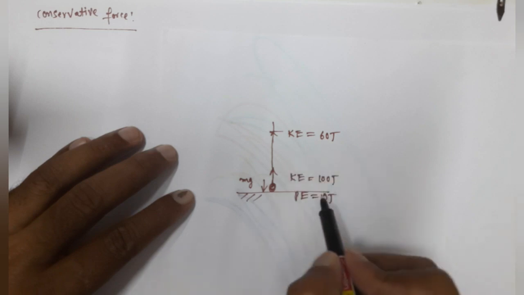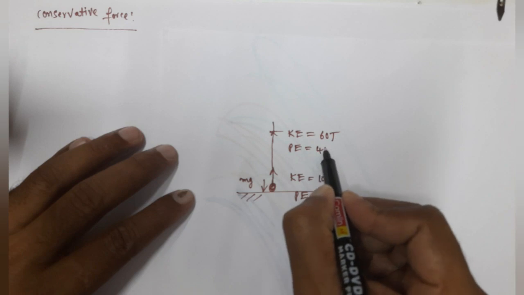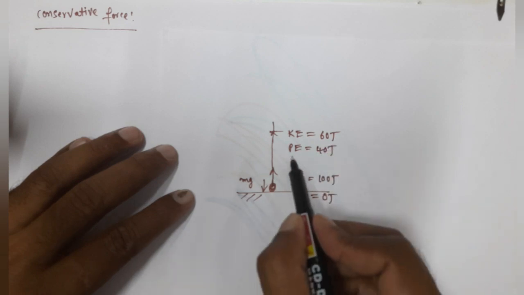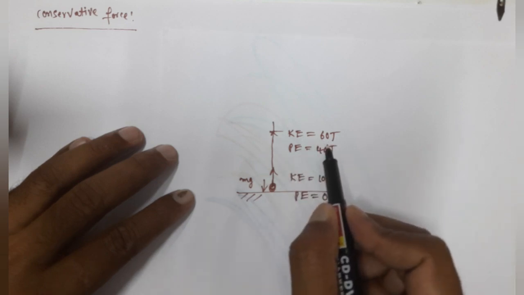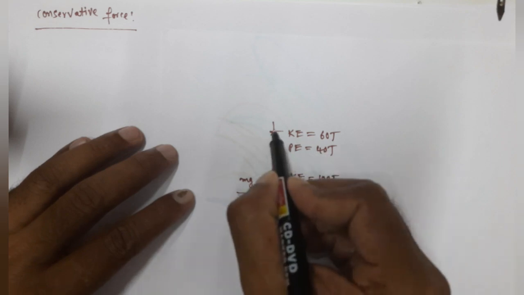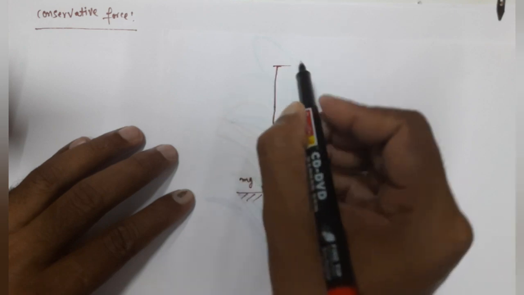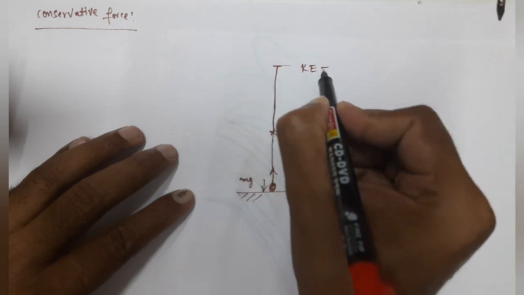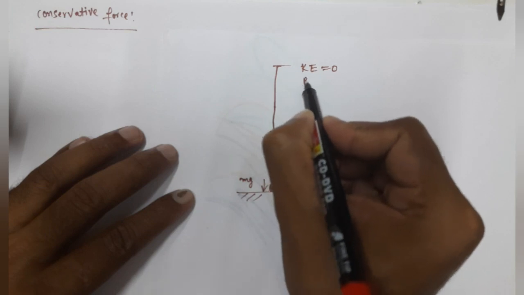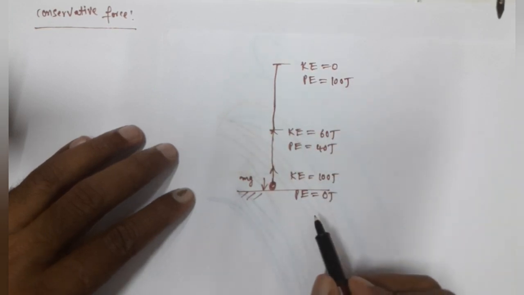Then what happens to the remaining 40 joules? The remaining 40 joules will be converted to potential energy. As it goes up, its kinetic energy decreases, and at maximum height, what happens to its kinetic energy? It becomes 0 and the potential energy becomes 100 joules.